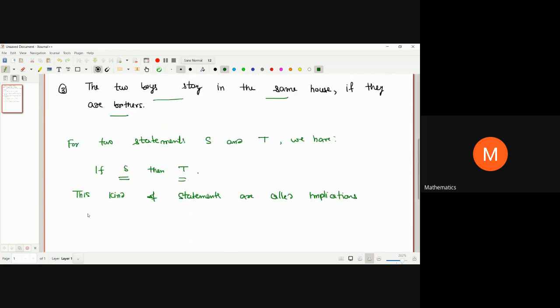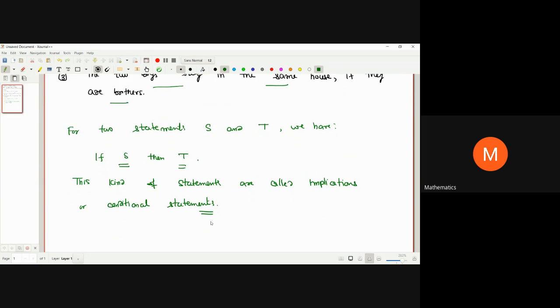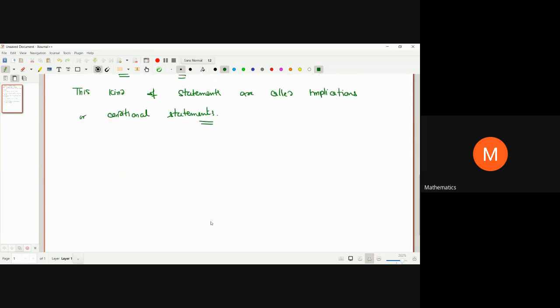Implications, or conditional statements. So I hope one idea is clear: whenever we have a statement of the type if S then T, that is, if S is true then T is true, these kind of statements are called implications or conditional statements. Now next we need to look at when an implication is true and when it is false.